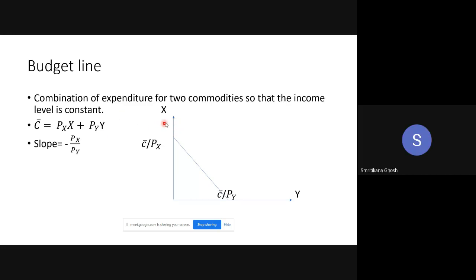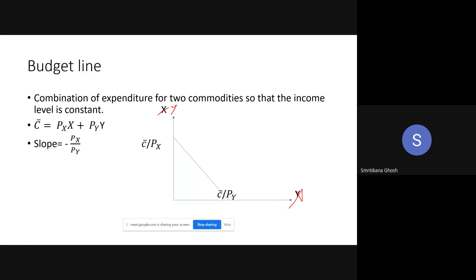Now I want to draw this line. On the horizontal axis I am measuring X, and on the vertical axis I am measuring Y. You can do it the opposite way, no issue. I made a mistake, so just a minute, a little correction.